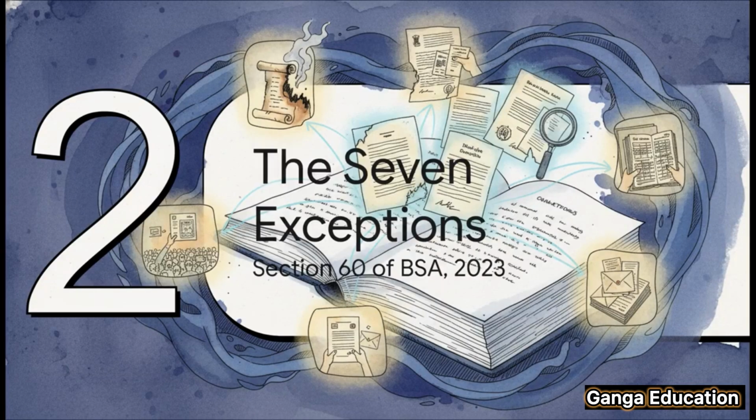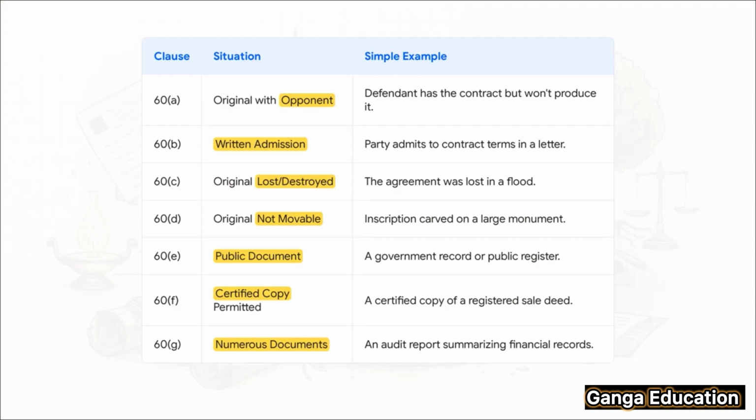All right, now we get to the heart of the matter, the 7 exceptions. This is the core of Section 60. It lays out 7 very specific situations where the best evidence rule gets a pass. And these exceptions are the exact legal solutions for problems like that destroyed will we talked about earlier. Let's break these down one by one. First up, Clause A. This is when the original is with your opponent and they just won't give it up. Simple. Next, Clause B. This applies when your opponent has given a written admission about the document's contents. Then we have Clause C, our fire scenario, where the original is lost or destroyed.